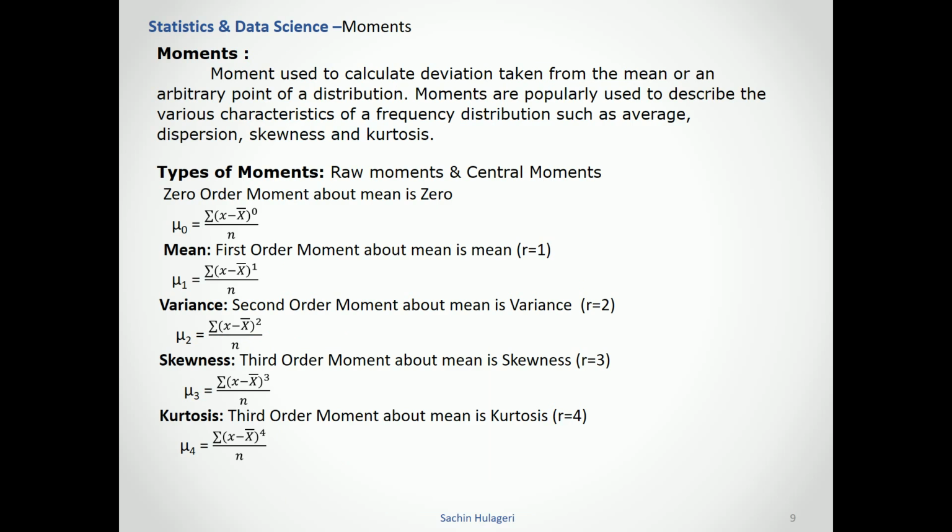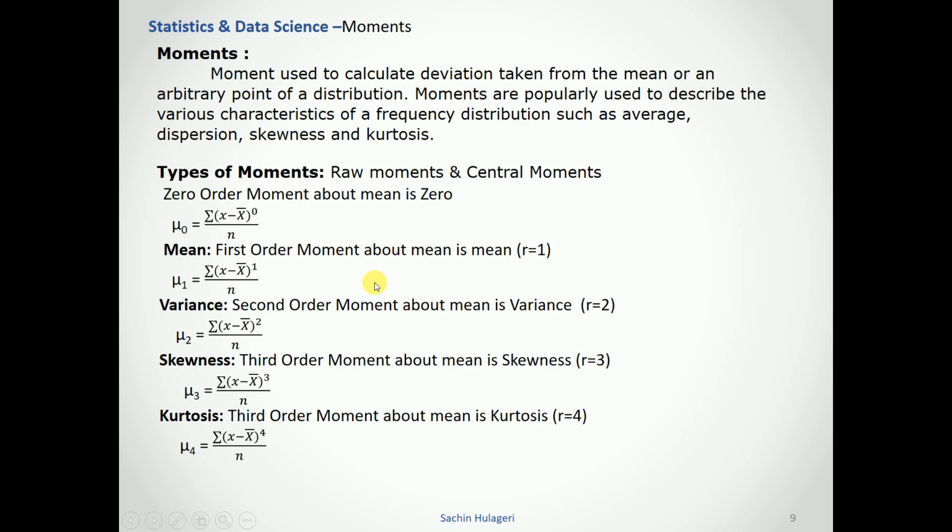Moments are used to calculate the deviation taken from the mean, or an arbitrary point, of a distribution, meaning how the data is moving. Moments are popularly used to describe various characteristics of a frequency distribution, such as the average, dispersion, skewness and kurtosis.